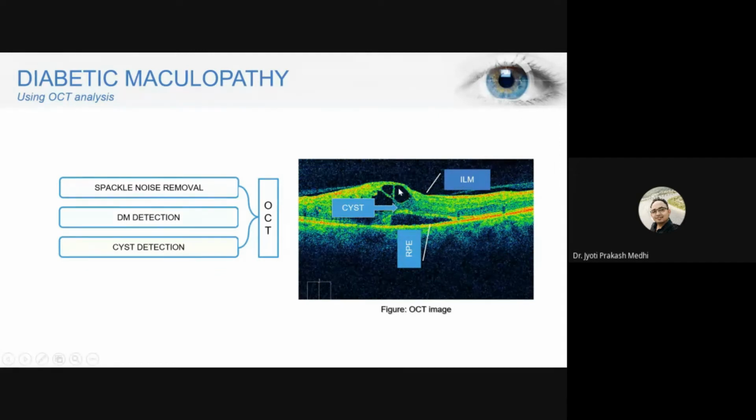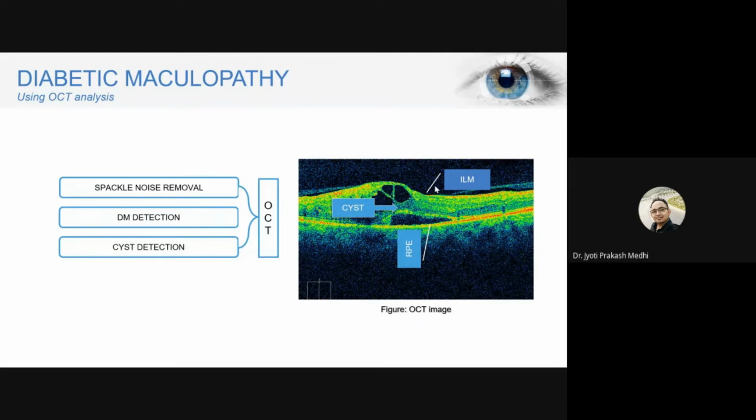These are the cysts present. How are the cysts formed? Whenever there is neovascularization, new or thin blood vessels grow. These blood vessels may go into the vitreous region. Similarly, they can also grow inside the retinal layer and may burst inside it.